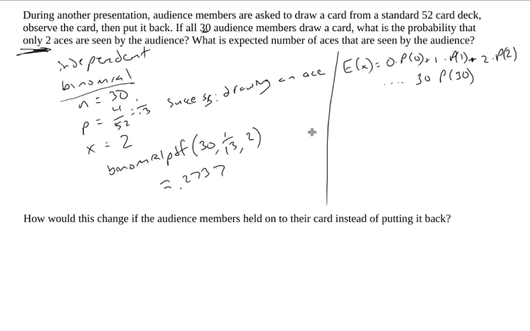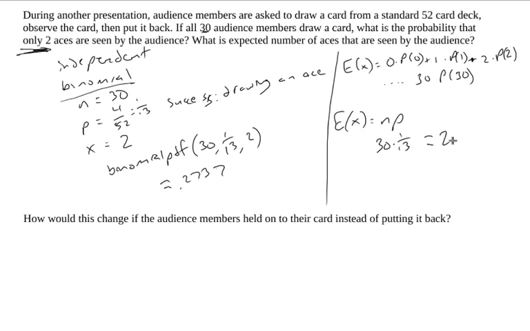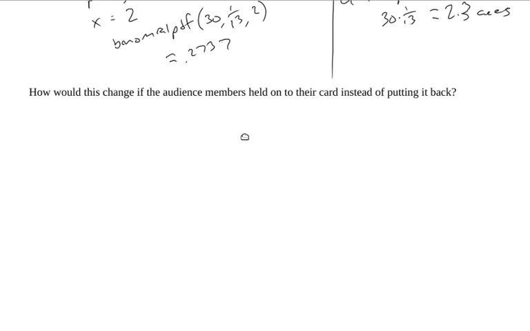Well, this is binomial. And we know that when we have a binomial experiment, we can find the expected value just by taking n times p. So in this case, we take 30 times 1/13, 30/13, which gives us 2.307, whatever. I'll call it 2.3 aces. So you would expect, on average, if you were to repeat this trial again and again, you would get 2.3 aces from the audience.